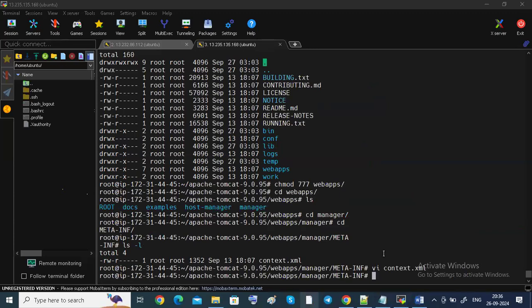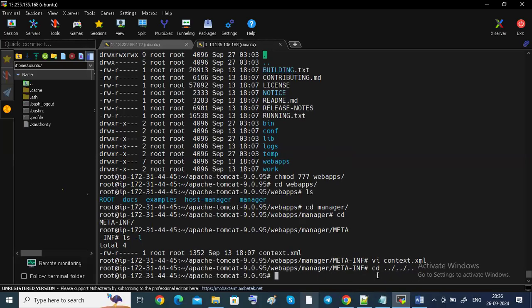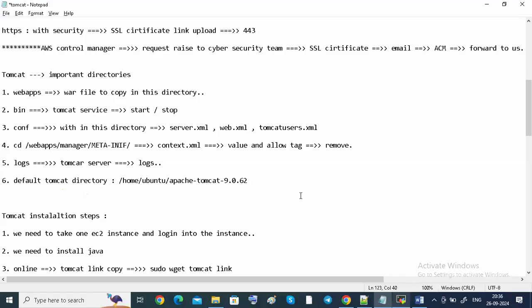So I want to come back, means cd space double dot. At a time I'm coming back, guys. Okay, you can see here, the value tag and allow tag, I already removed. Now I removed it. This is the logs file.